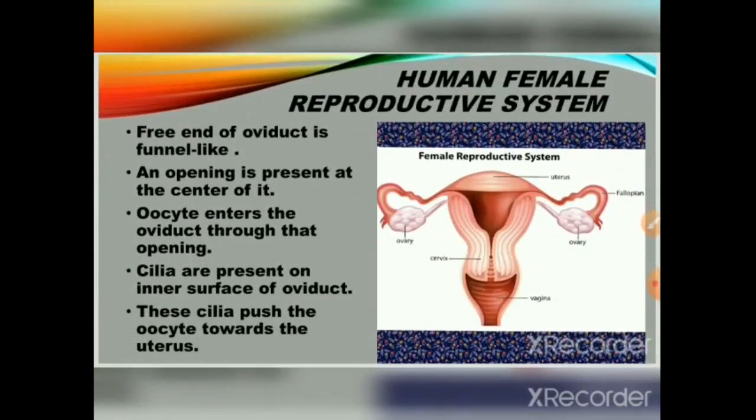The free end of the oviduct is funnel-like. An opening is present at the center of it. Oocytes enter the oviduct through that opening. Cilia are present on the inner surface of the oviduct, and these cilia push the oocyte towards the uterus.